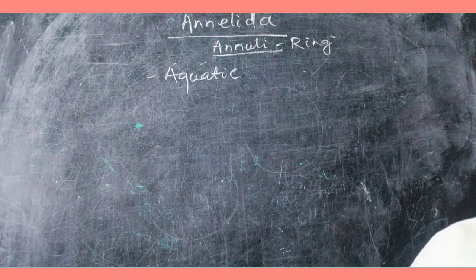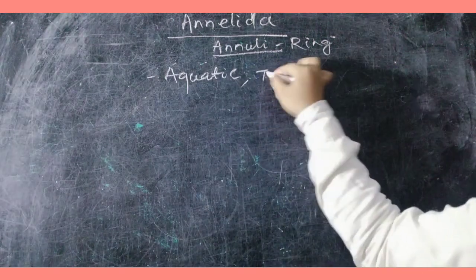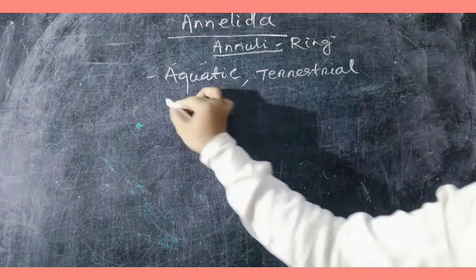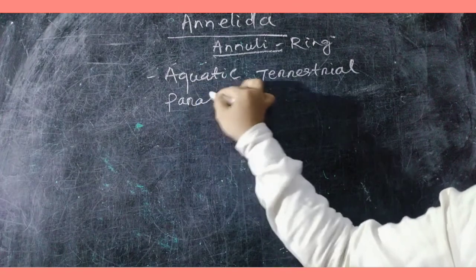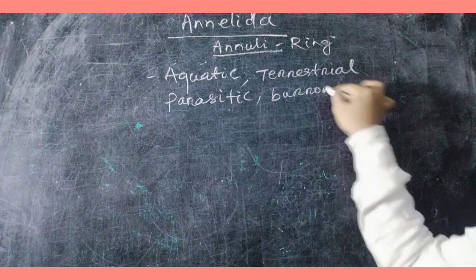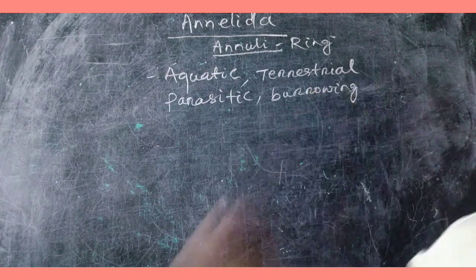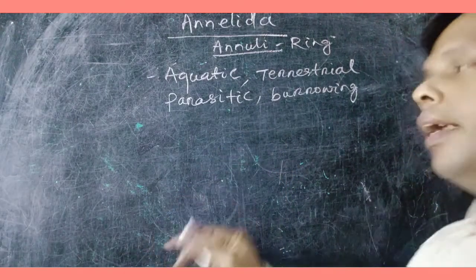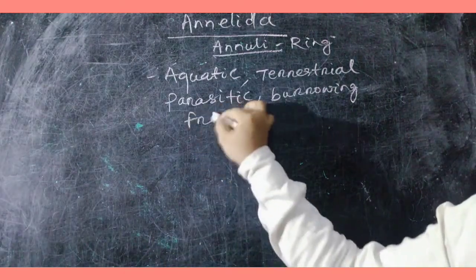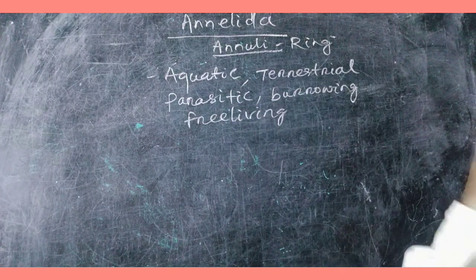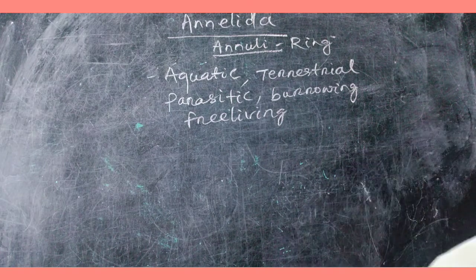Some are terrestrial, some are parasitic, some are burrowing in nature, and some are sedentary or free living. So all types of habitats are occupied by Annelida.